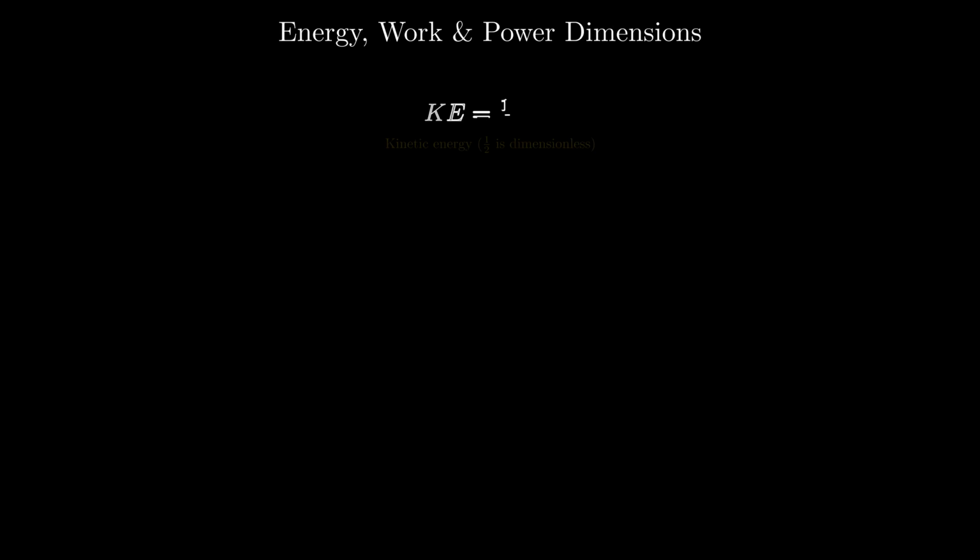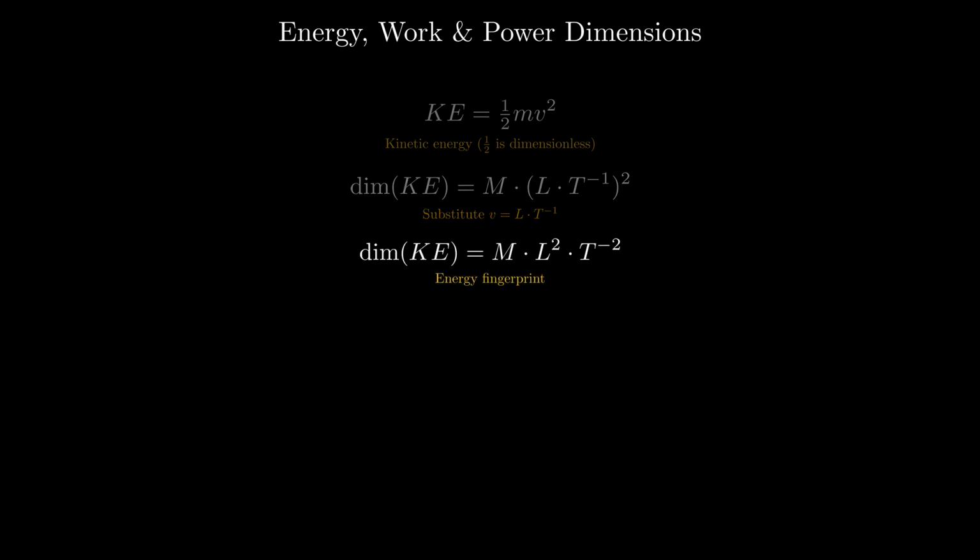Now the payoff. Kinetic energy is 1/2 times mass times velocity squared. When we look at dimensions, we ignore the 1/2 since pure numbers carry no dimension. So we have mass times velocity squared, which is M times the quantity L times T to the minus 1, all squared. That gives us M times L squared times T to the minus 2.